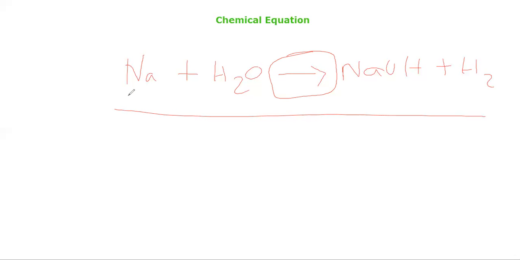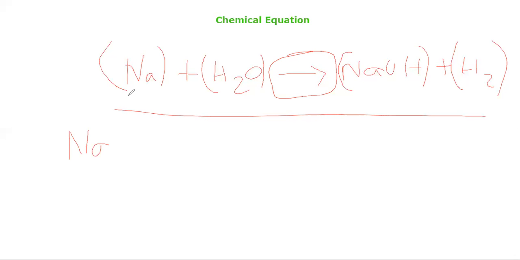See how to do it. First step, you have to write all the elements in brackets. Now let's take this equation as the example. For the second step, we have to tabulate it. Without tabulating also you can write it simply: on the left hand side, how many atoms of elements in reactants you have, you can write here, and on the product side how many, I will show it, wait.